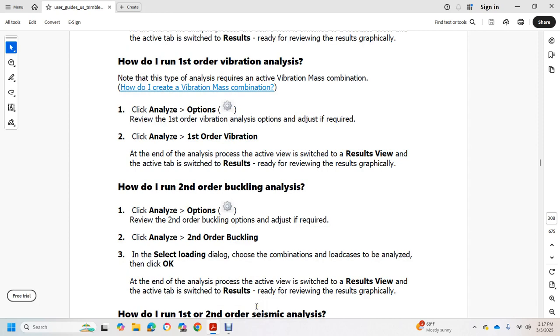At the end of the analyzing process, the active view switches to the result view with the active tab switched to the result, ready for viewing the result graphically.